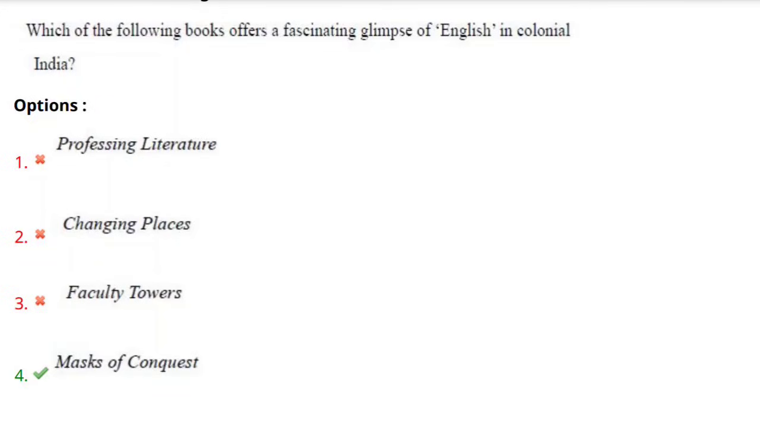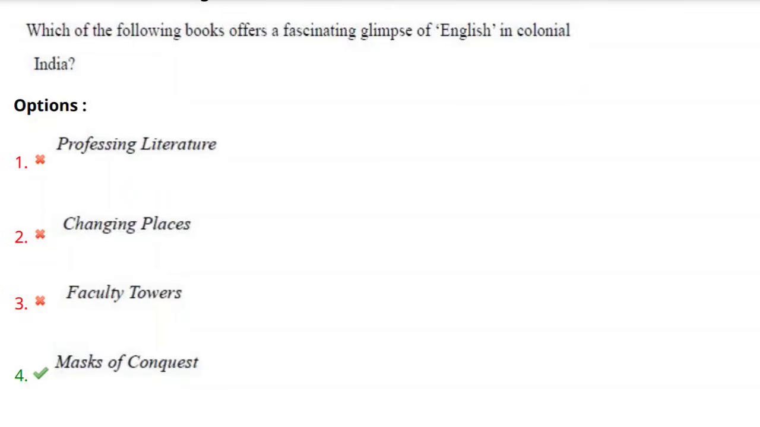And the other options: Professing Literature. The full title of this work is Professing Literature: An Institutional History, which was written by Gerald Graff. Changing Places was written by David Lodge, which is a campus novel. And the third option, Faculty Towers. The full title is Faculty Towers: The Academic Novel and Its Discontents, and it was written by Paul Auster.